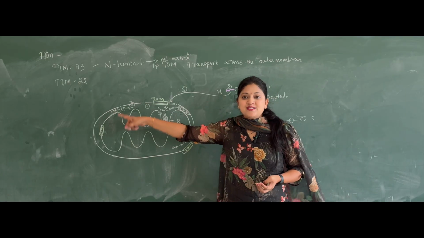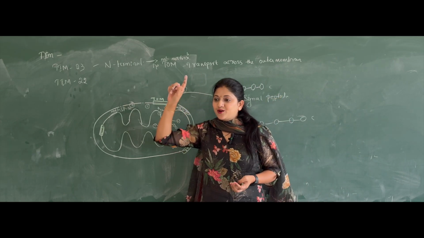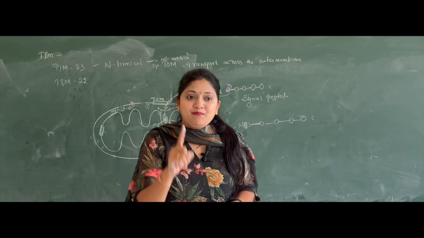There are many porins present on the mitochondria. If you remember the structure of the mitochondria, the outer membrane has got many porins, right?